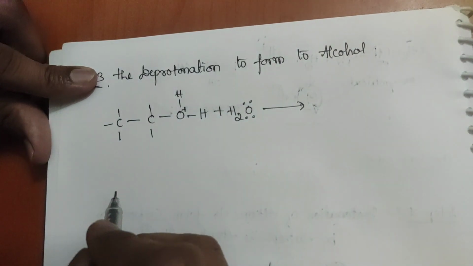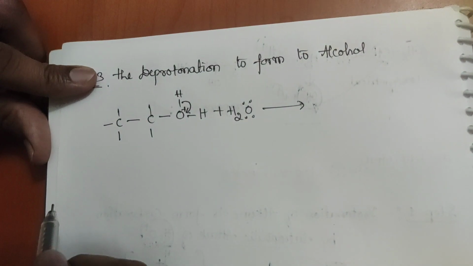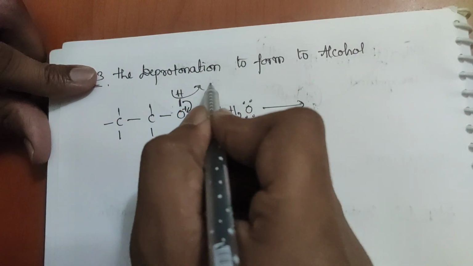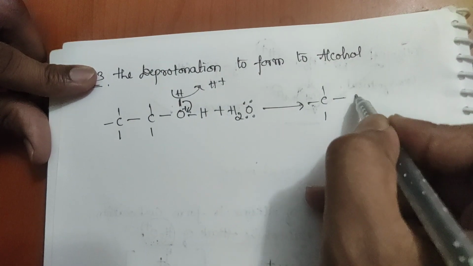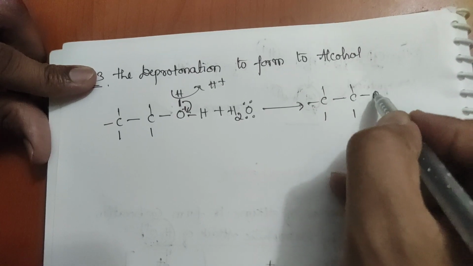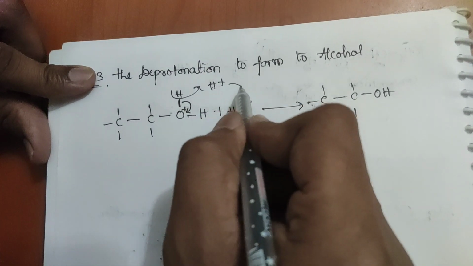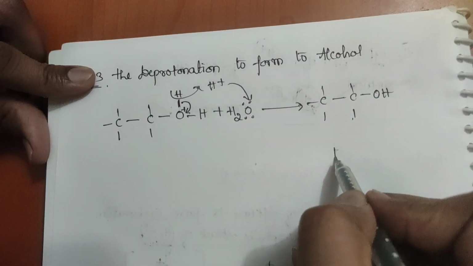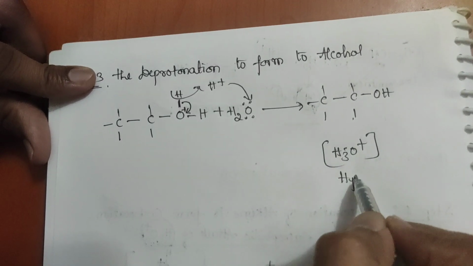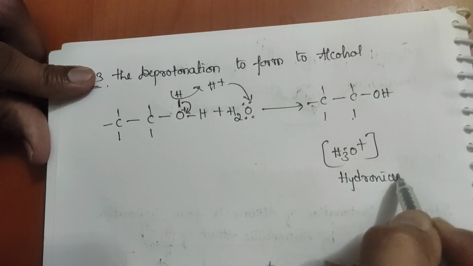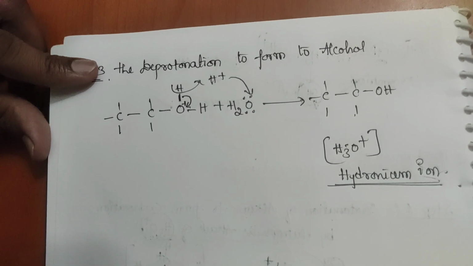Something interesting will happen. This bond will break and donate the lone pair of electrons, and this comes off as H+. So what you get is C-OH. What is this? Alcohol. This H+ goes to H2O. What will form? H3O+, that is the hydronium ion. Is it clear? This is the reaction.